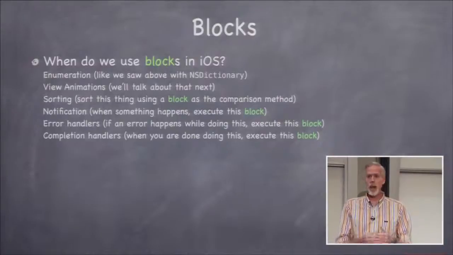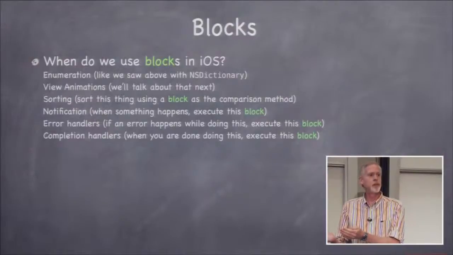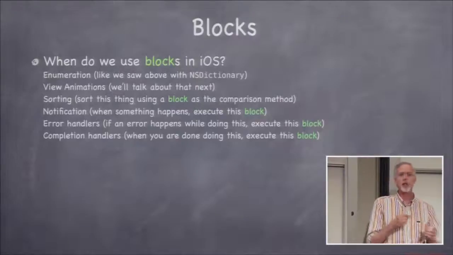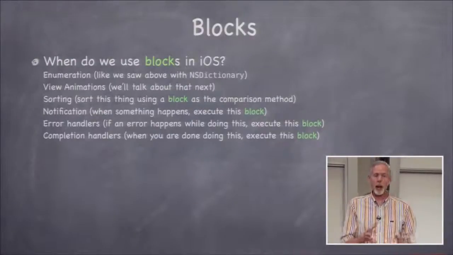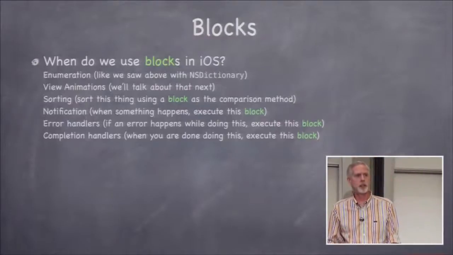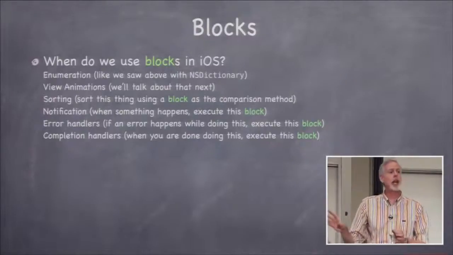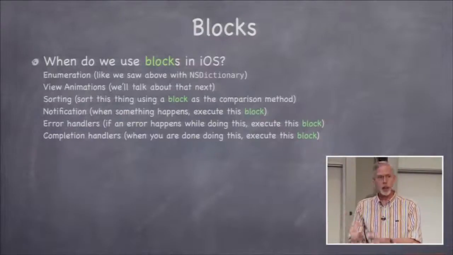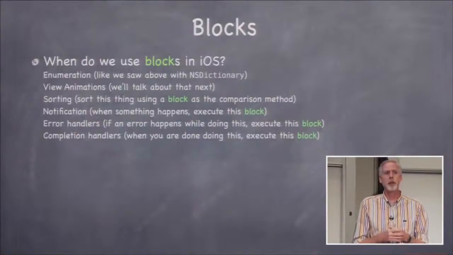There are messages you can send to arrays like, sort this array and use this block to compare two objects in the array. Okay? Notifications, right? When a radio station broadcasts, instead of sending a notification message, you can say, just execute this block when some broadcast happens on the radio station. Error handlers, very common. Do this thing, and if an error happens, execute this block and I'll handle it. Okay? Completion handlers, also very common. Do this thing that's going to take a long time, and it's going to be done in a background thread, and when it's done, execute this block to let me know. Okay? Animation does that. In fact, we'll see that in the animation too.